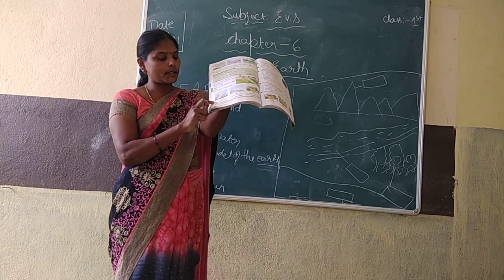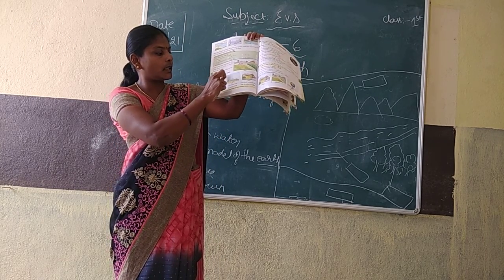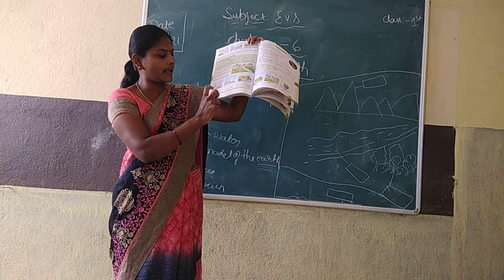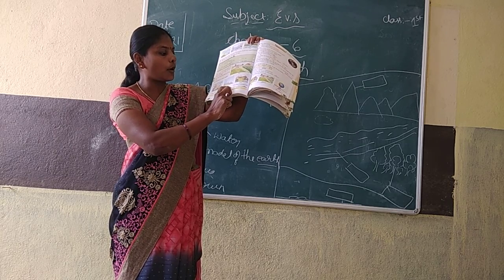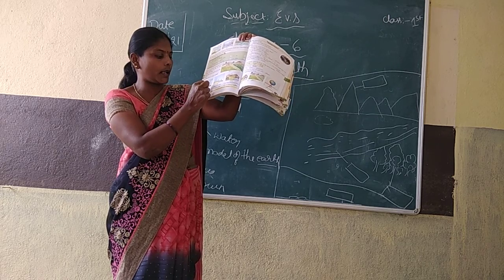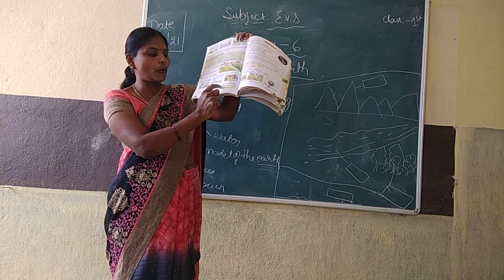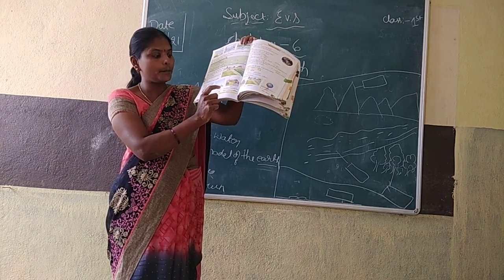Some mountains are shown in the figure. See, these are all mountains. Low mountain is called hill. Very small mountain. This is big, no? This is small. Low mountain is called hill.